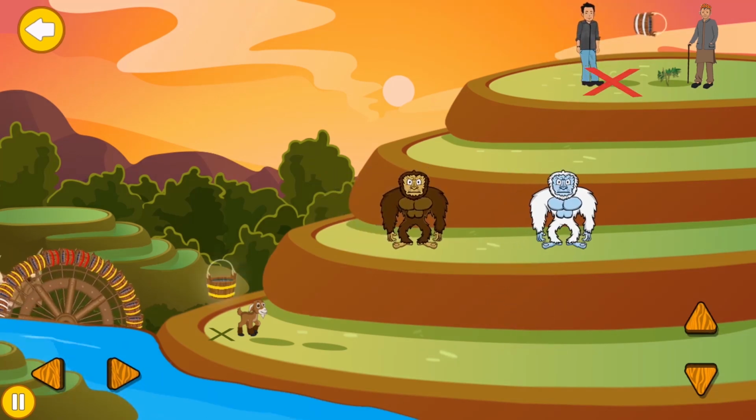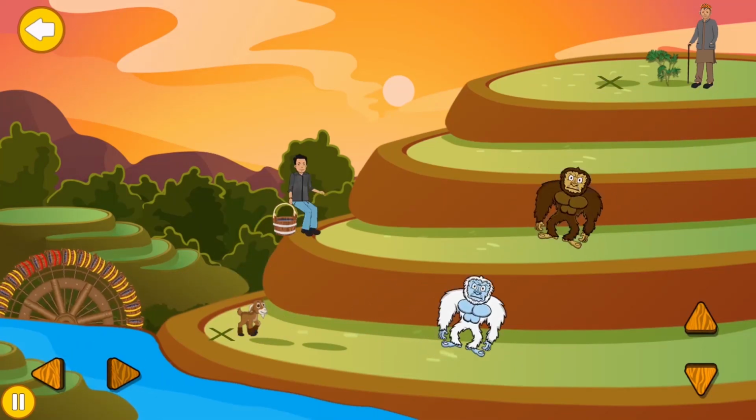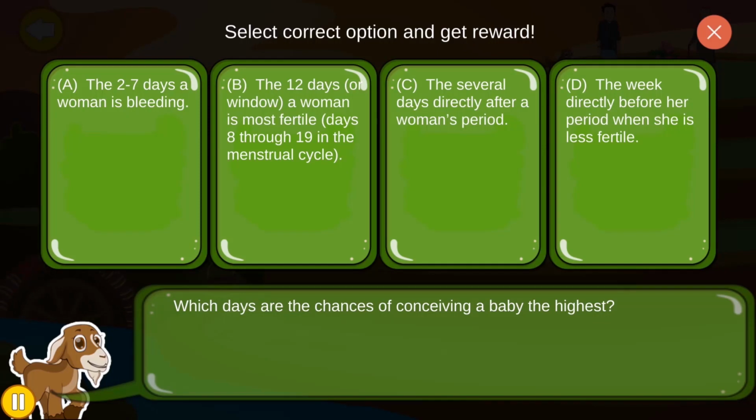Just like the fact that not everyone gets pregnant on the first attempt and has to keep on trying, you'll have to water the plant 3 times until it fully blooms to win the game. Now finish the game by busting the myth with the right facts.